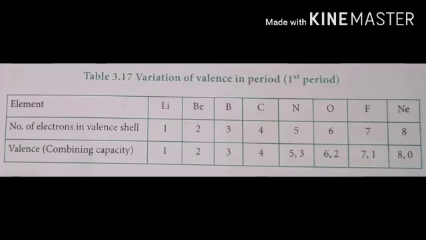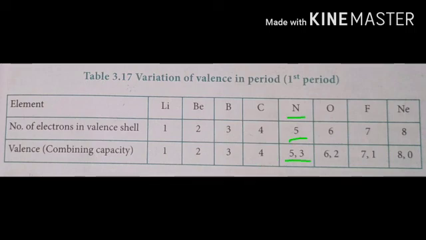Let us consider second period elements. Second period elements have variable valency. Second period elements are lithium, beryllium, boron, carbon, nitrogen, oxygen, fluorine and neon. Lithium, number of valence electrons 1, so valency equals 1. Beryllium, number of valence electrons 2, so valency is 2. Boron, number of valence electrons is 3, so valency of boron is 3. Carbon, number of valence electrons is 4, so valency of carbon is 4.